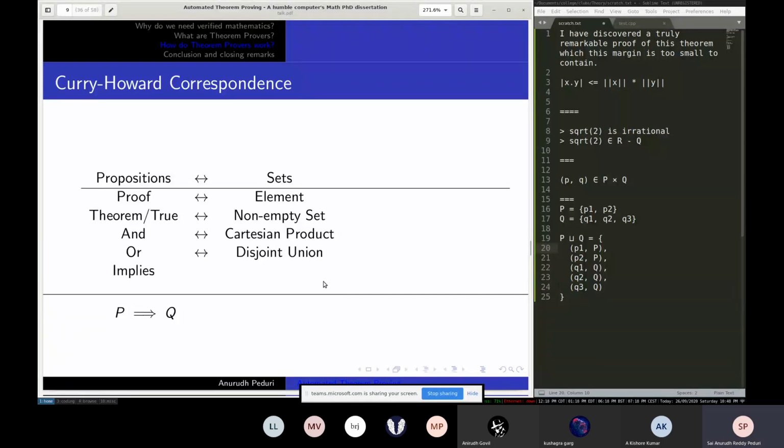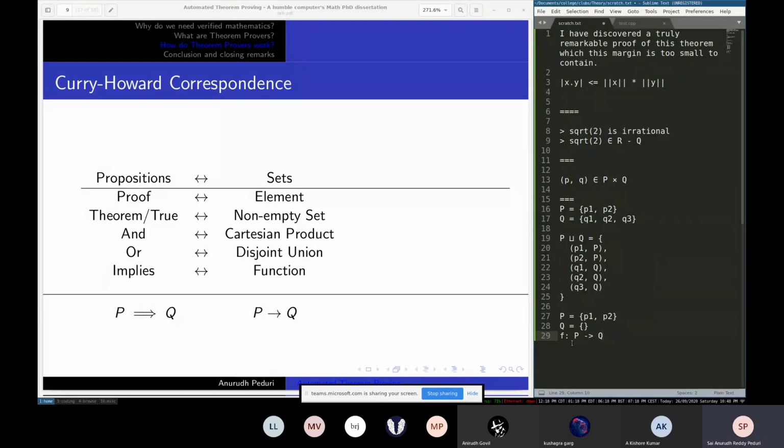And finally, you want to show P implies Q. That is, if P is true, then Q has to be true. If P is false, Q can be anything. Here true means non-empty and false means empty in the set domain. And this becomes just functions. The only case in which you won't be able to make a function is if P has an element, say P is just a single term P1, or P1, P2, and Q is empty, and you cannot make a function from P to Q.